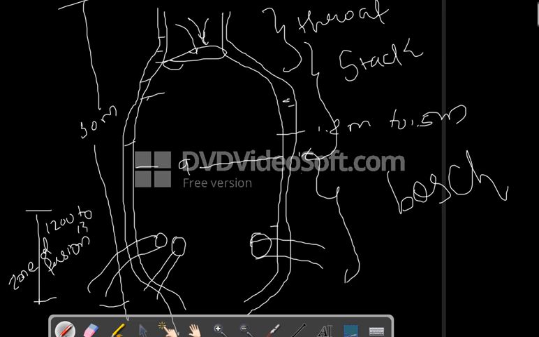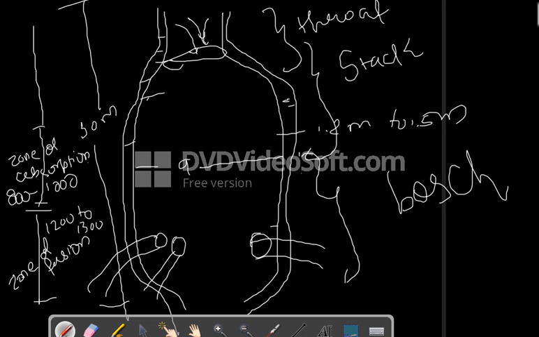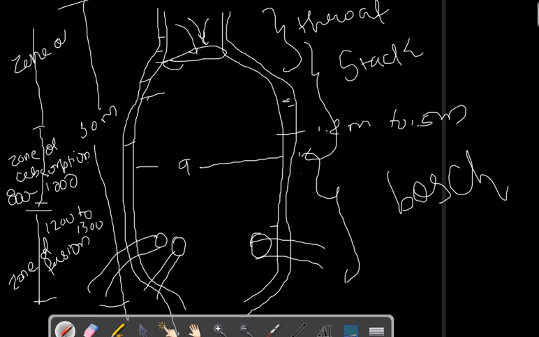In middle portion, zone of absorption, you will see temperature range of 800 to 1000 degrees Celsius. And the upper zone, which is zone of reduction, here you will see the temperature range of 400 to 700.